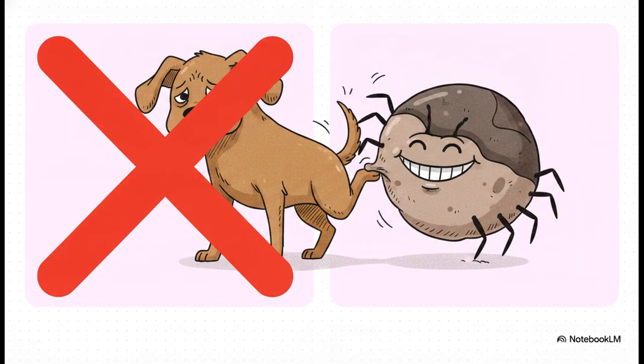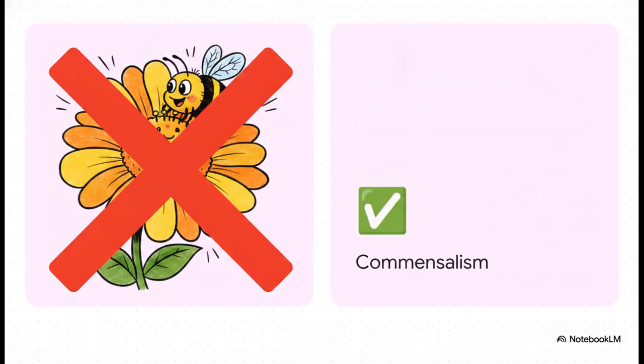Moving right along to option B. One partner benefits and the other loses. Using our symbols, this is a +/- relationship. One organism is thriving and the other is paying a heavy price. This is the classic definition of parasitism, where a parasite benefits while the host is actively harmed. Since we know commensalism demands a neutral 0, option B is crossed right off the list. What about option D? Each of the two organisms benefits. A double win. That is a +/+ relationship.